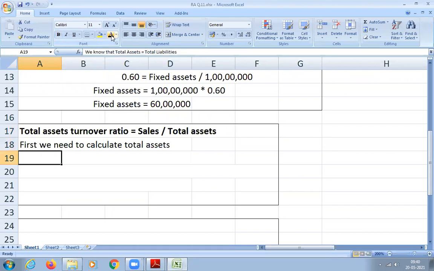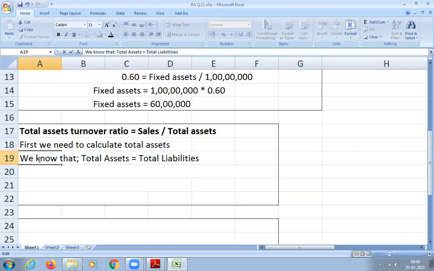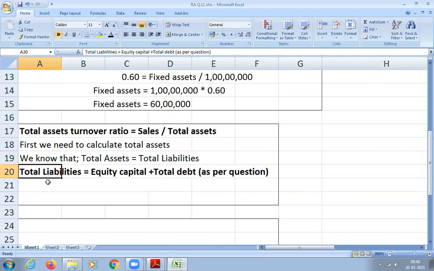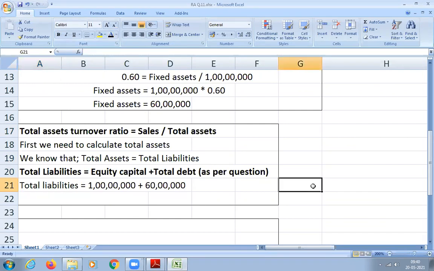Total asset. We know that total asset is equal to total liability. Yes or no? Total asset is equal to total liability. And total liability is equal to equity plus total debt as per the question. And total liability, how much did we get?